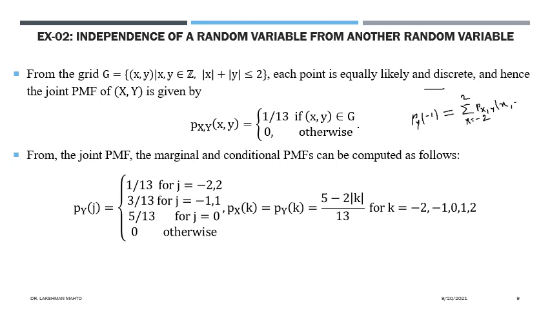Once you fix y equal to minus 1, how many values of x do you observe along that horizontal line? What was the shape of this grid? It was diagonal shape. It is just the plot of mod x plus mod y.